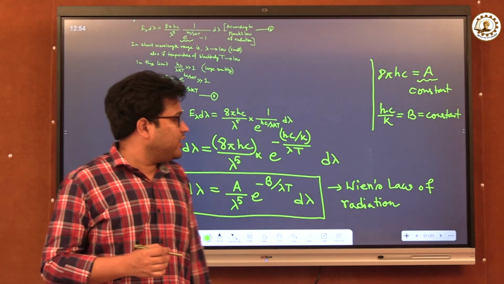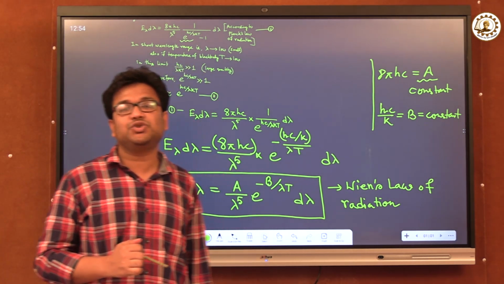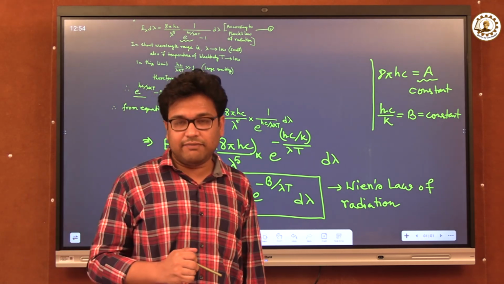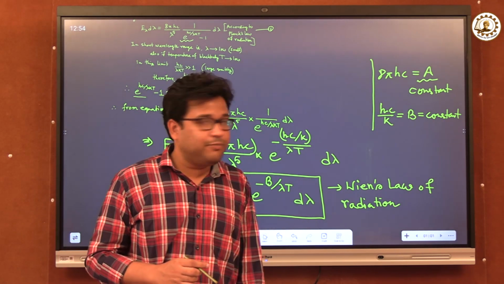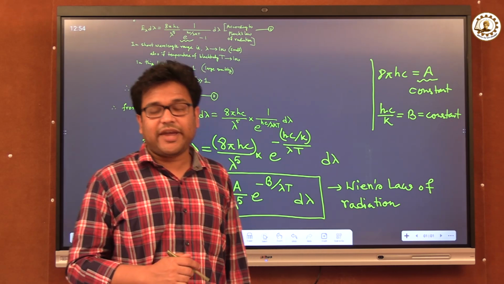So we have derived Wien's law of radiation from Planck's law of radiation in the shorter wavelength range, or in the shorter wavelength limit. I hope it will help you in your semester exam. Till then, thank you for watching.